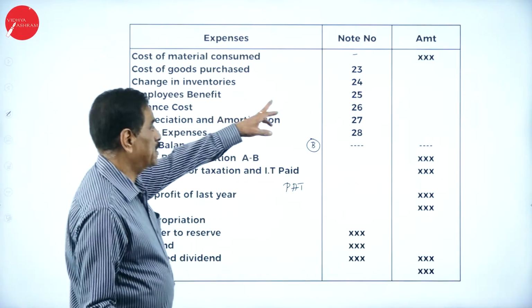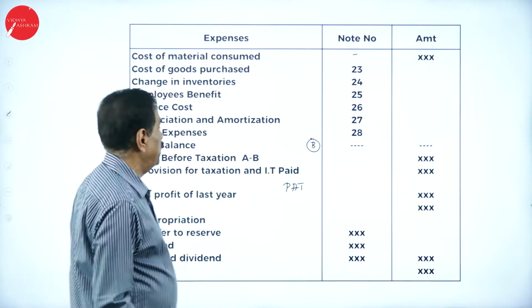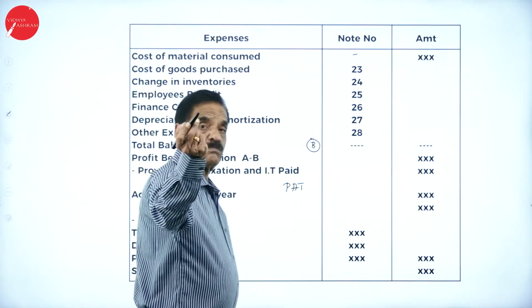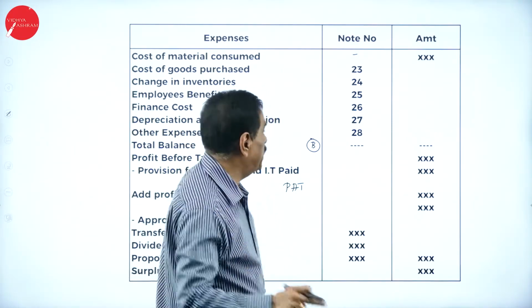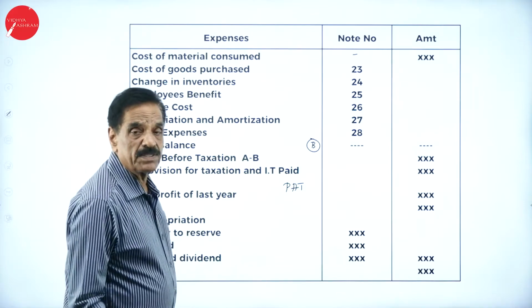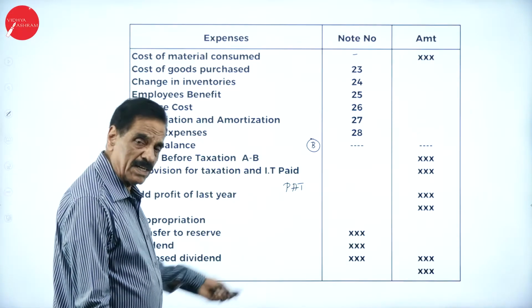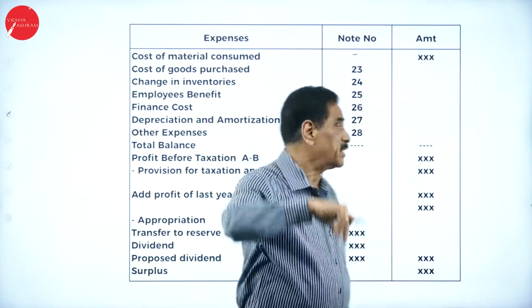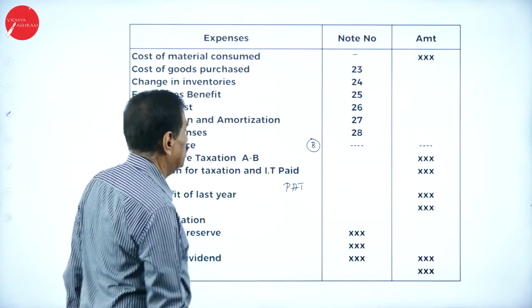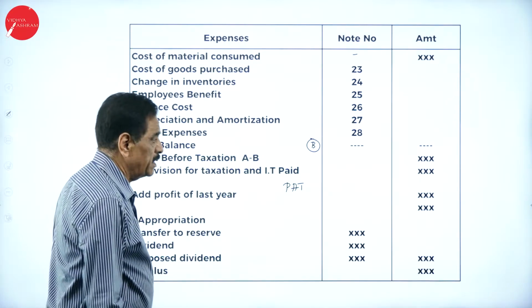Cost of goods purchased, they will give 23. Then change of inventory means opening stock minus closing stock. Employee benefits, employee salaries and wages. Then finance cost means interest on debenture, interest on bank charge. Here, according to this problem, only interest on debenture paid is 10,000, outstanding 10,000. Totally 20,000 will come. Then depreciation, amortization, everything is there.